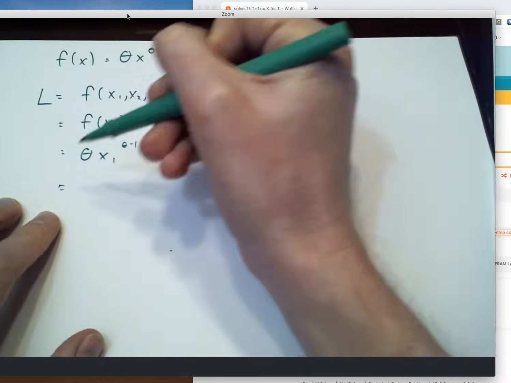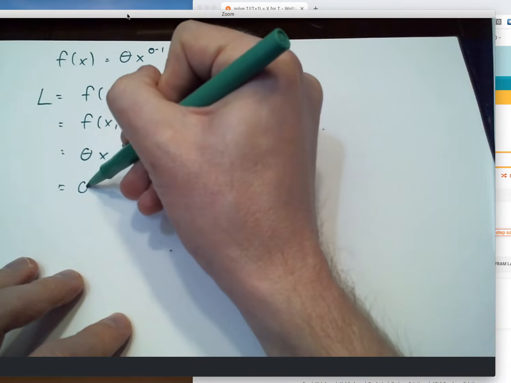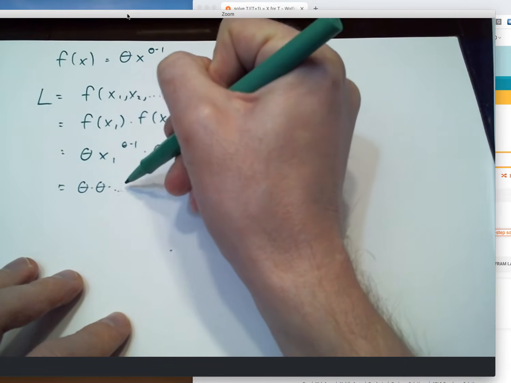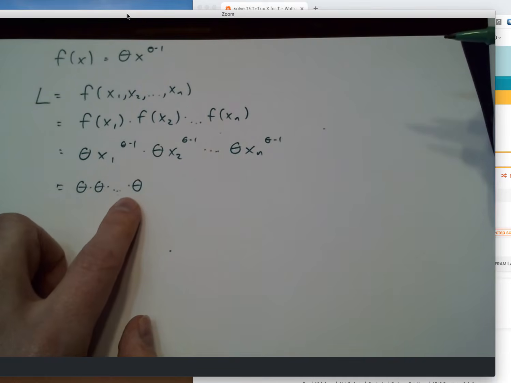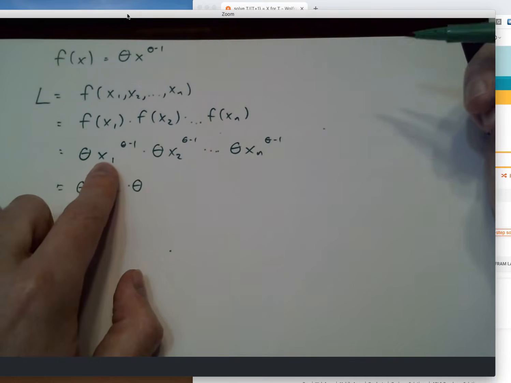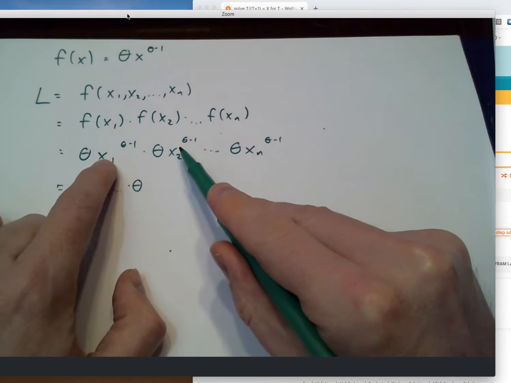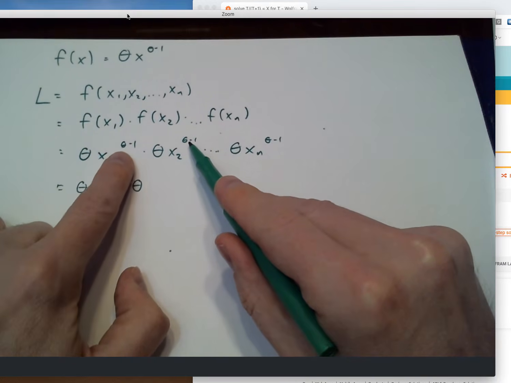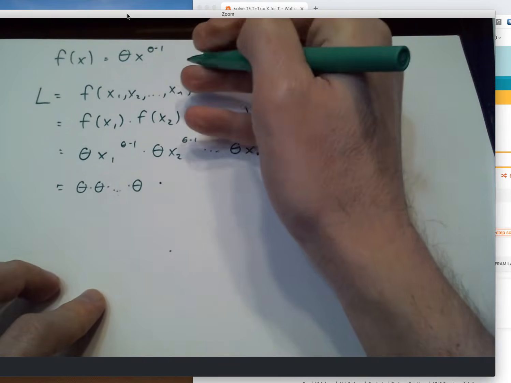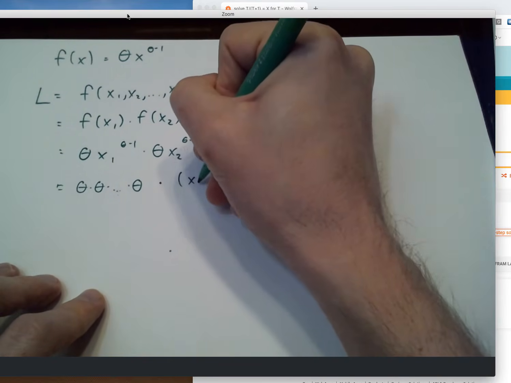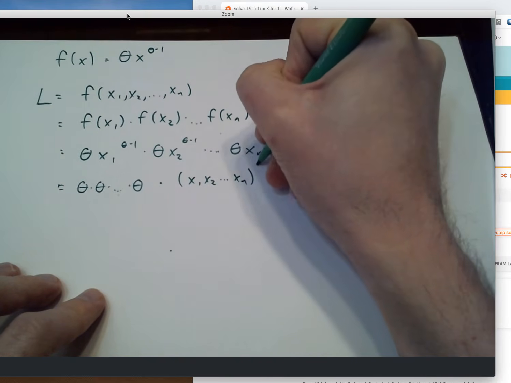So once again, I see that every term has a common value of theta. Let's just take all of those and group them together. So we have n copies of theta all multiplied by itself. And then I see I have a whole bunch of things all raised up to the theta minus 1 power. So different bases all raised to the same power. The rules of exponents say we'll take the product of all those bases and raise it to that common power.